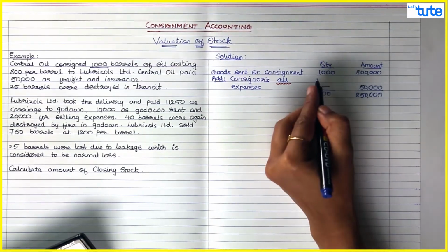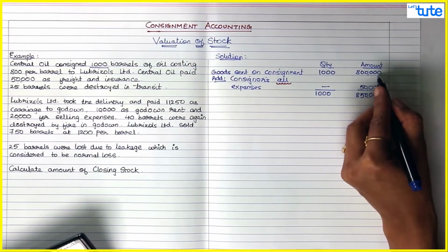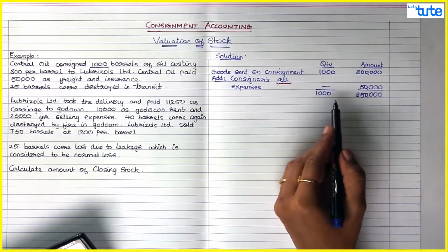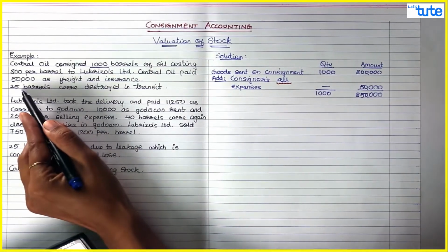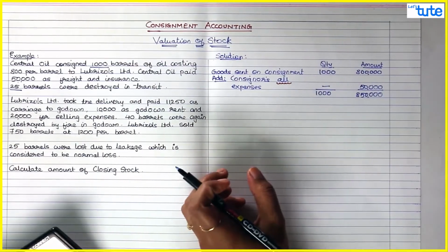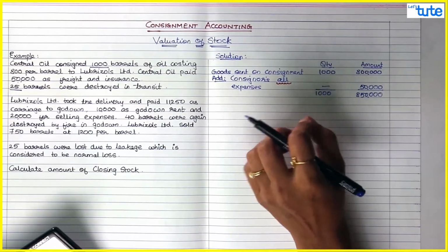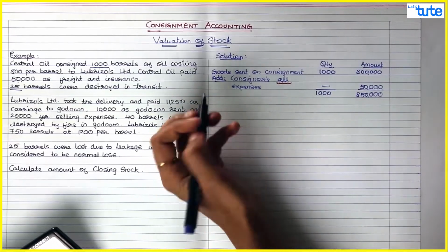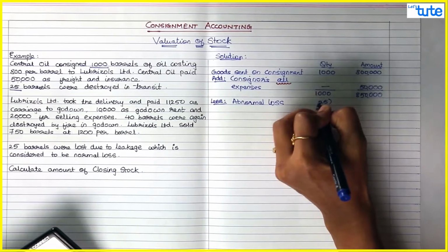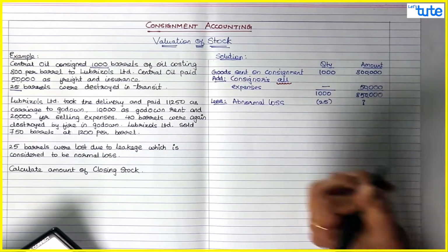Now 1000 barrels are worth 8,50,000. 8 lakh was the purchase cost and 50,000 is your direct expenses for these purchases. Now when these goods were in transit, 25 barrels were destroyed. So the consignee will receive only 975 barrels of oil. So you need to deduct that abnormal loss. Less abnormal loss: the quantity is 25. And what will be the value of 25 barrels? That you need to find out.